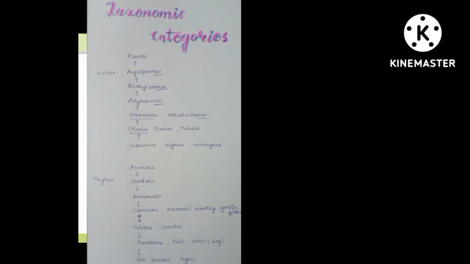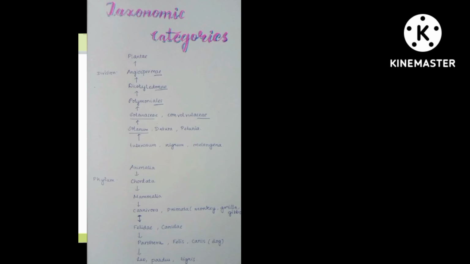The second one, Panthera leo, Panthera pardus, Panthera tigris. So Panthera, along with Felis and Canis, form Felidae. Felidae is like the cat family. Okay. Canidae. Canidae is the dog family. These two put together form Carnivora. Carnivora along with Primata. Primata consists of monkey, gorilla, gibbon. They form Mammalia. Mammalia will form Chordata, and Chordata will form Animalia.